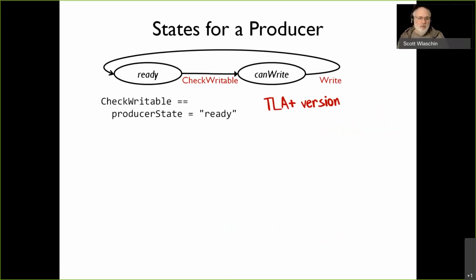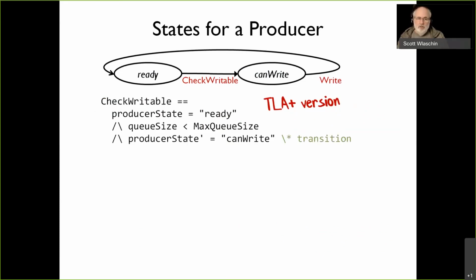So same kind of thing. If you're in the ready state and the queue size is less than this, and now this is again not an assignment, so all three things have to match for this transition to be valid. Okay. So afterwards, the producer state's in write, and the queue size is unchanged.